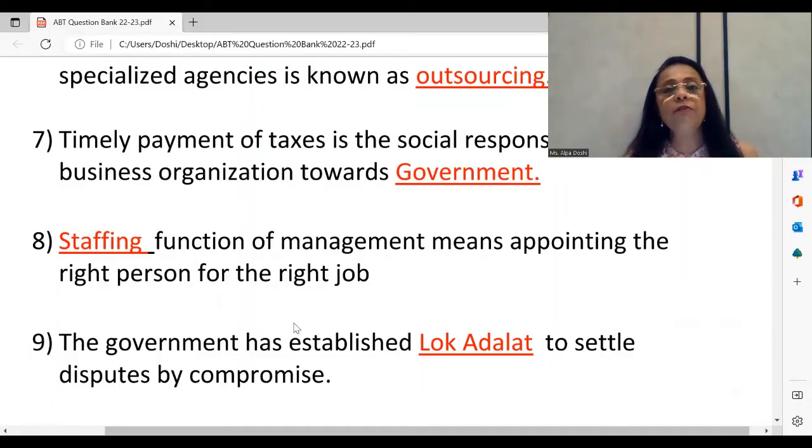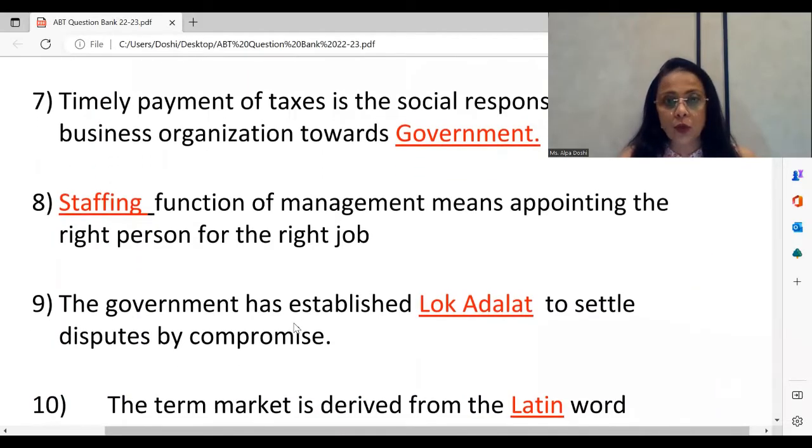So the very first one, remember the same question has become very popular for 2 marks also. So also prepare this for answering a 2 marks question. The government has established Lok Adalat. Another name is People's Court.